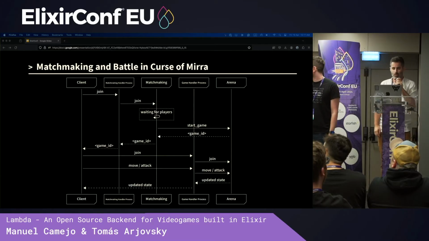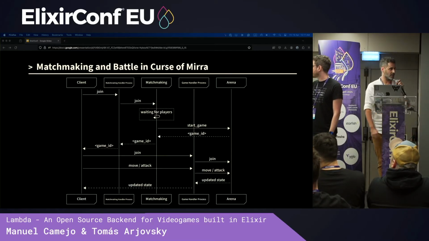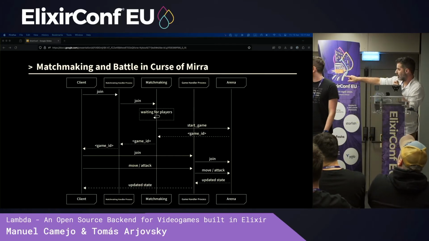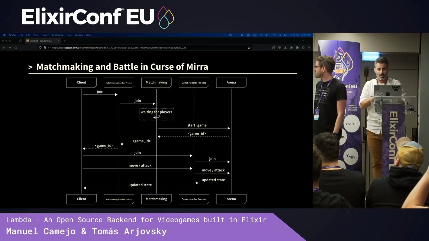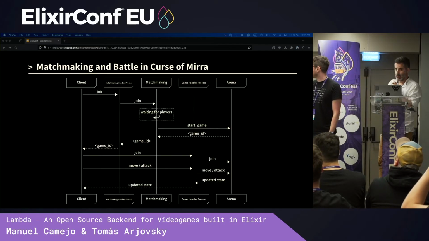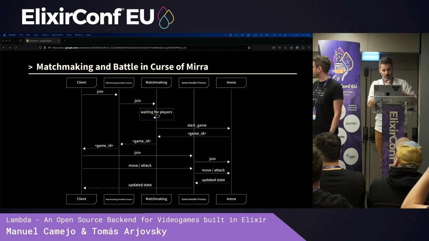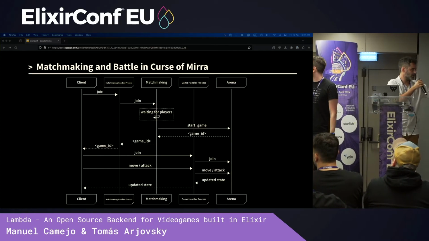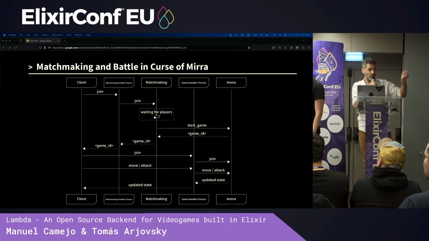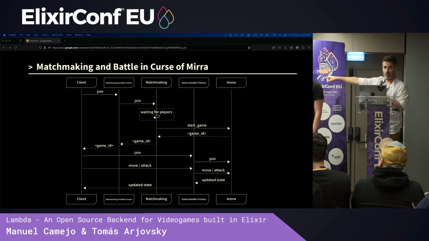When a client wants to play, it only needs to click one button, play. Then they will join a lobby inside the Matchmaking Gen server. The Matchmaking Gen server will wait for other players, and when the lobby has 10 players, or the first player has waited for 10 seconds, it will start an Arena Gen server.